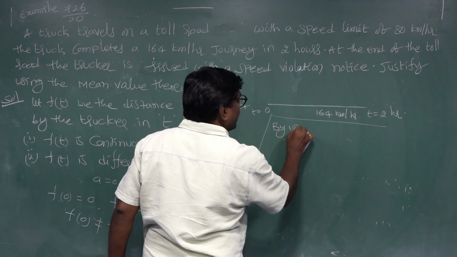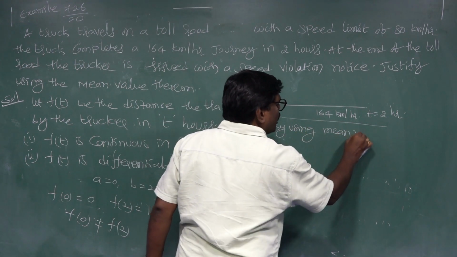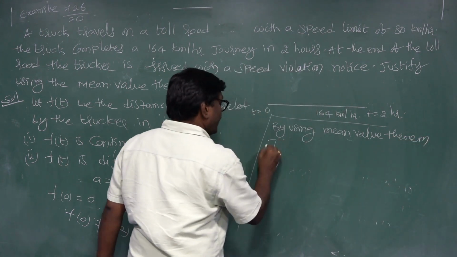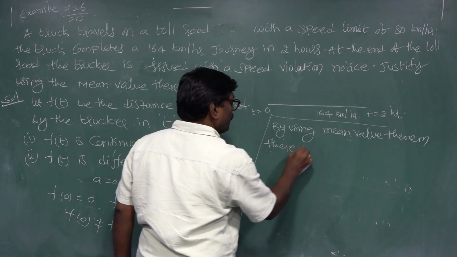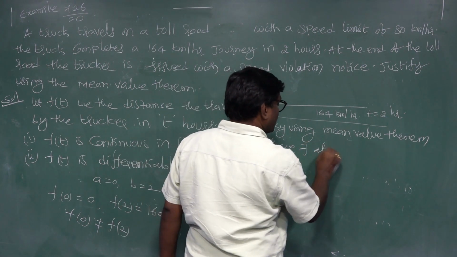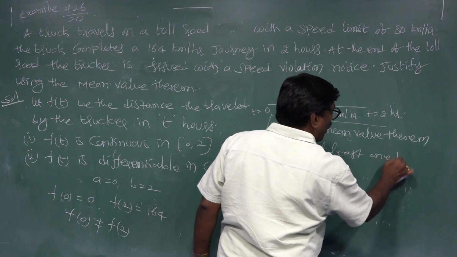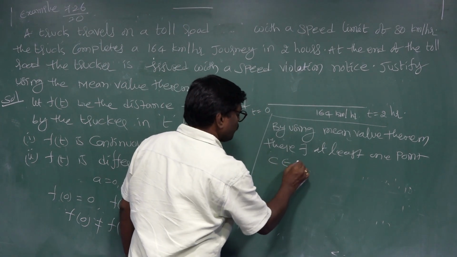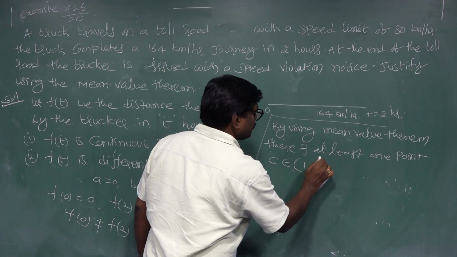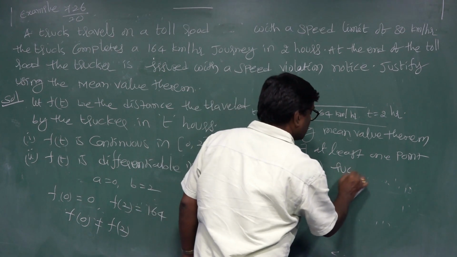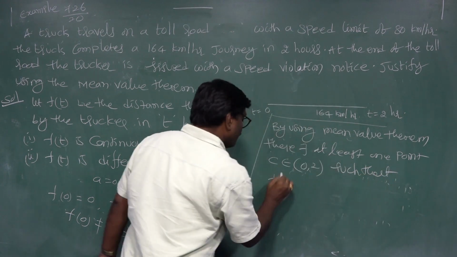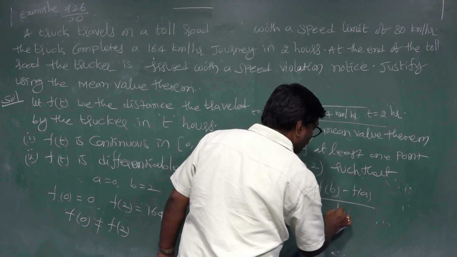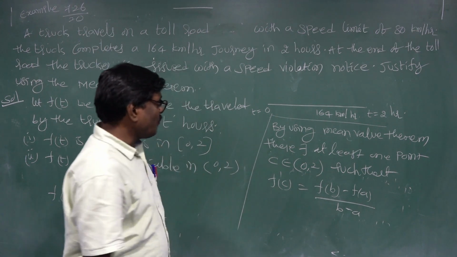By using the mean value theorem, there exists at least one point c belongs to (0, 2), such that f dash c is equal to f of b minus f of a by b minus a.